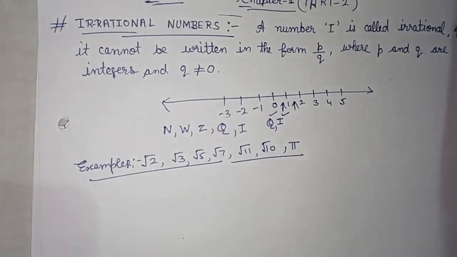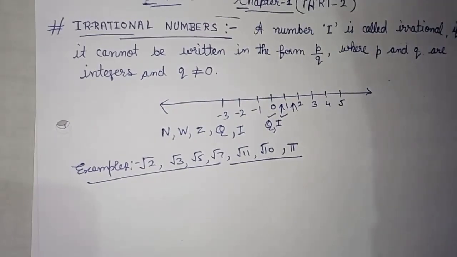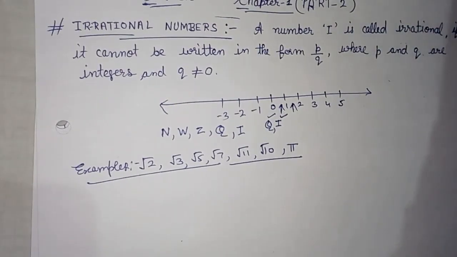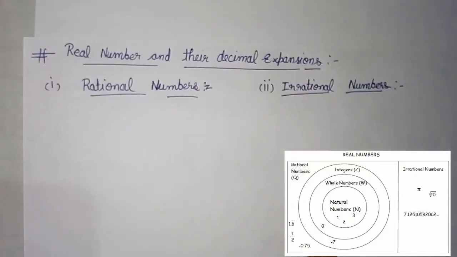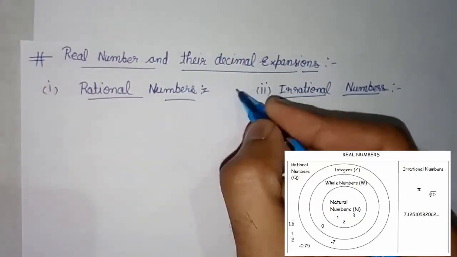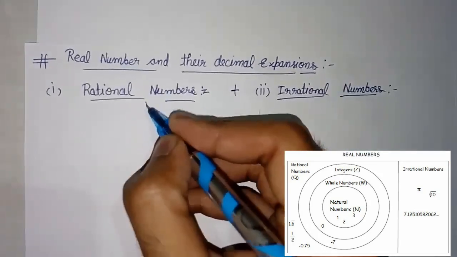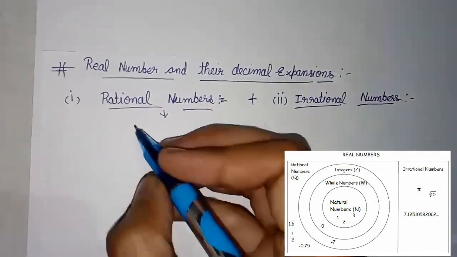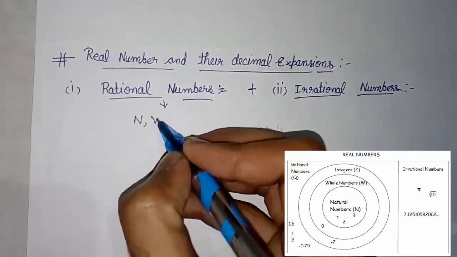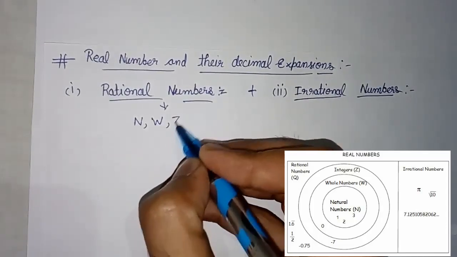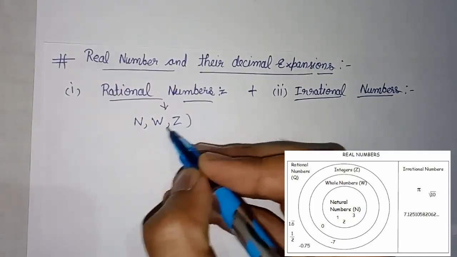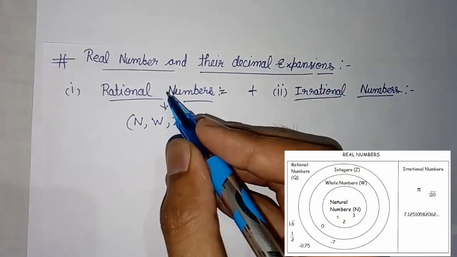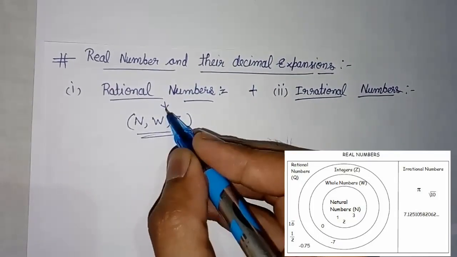Next we will discuss real numbers, what real numbers are. The collection of rational numbers and irrational numbers. The rational numbers consist of all natural numbers, all whole numbers, all integers, and then all fractional numbers, which means rational numbers.